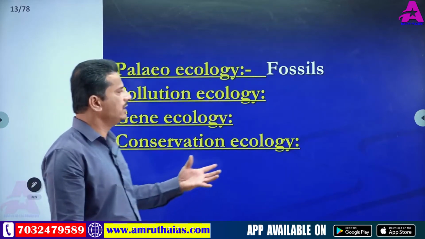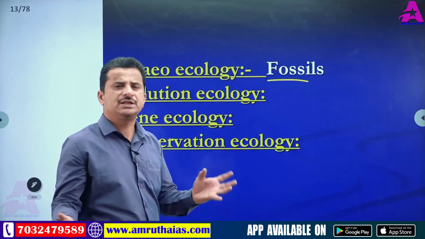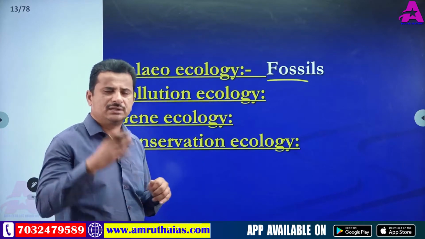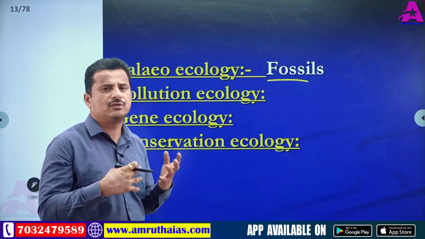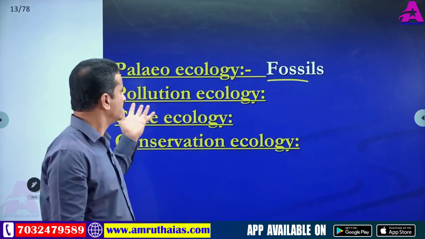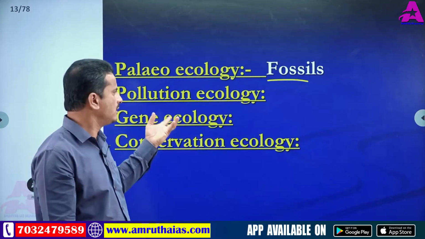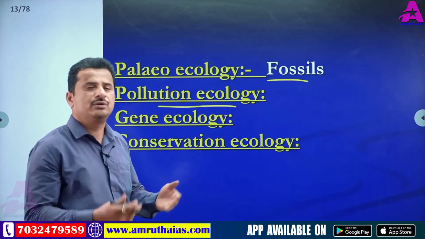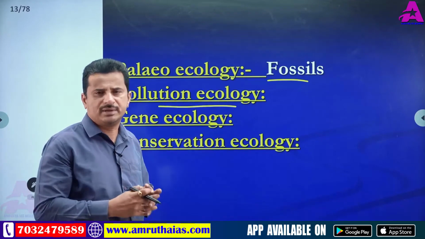Next, paleoecology. Paleo means fossils. So it is the relationship between fossil organisms and environment: how the environment was at that time, why they became fossils, etc. The relationship between fossils and environment is called paleoecology. Pollution ecology: how pollutants cause damage to the environment.